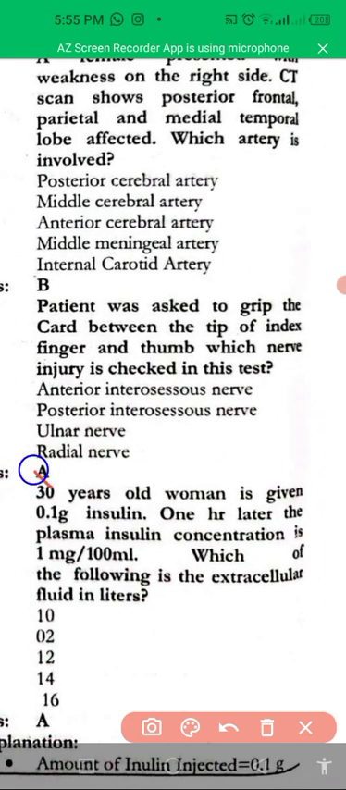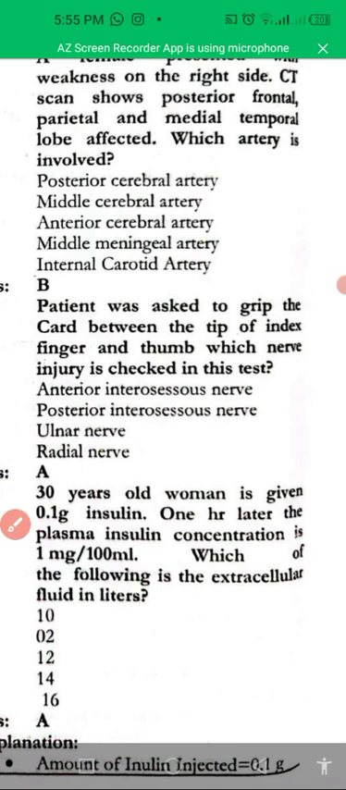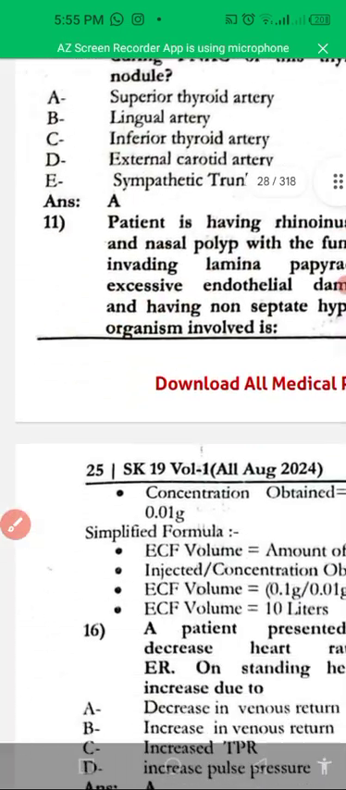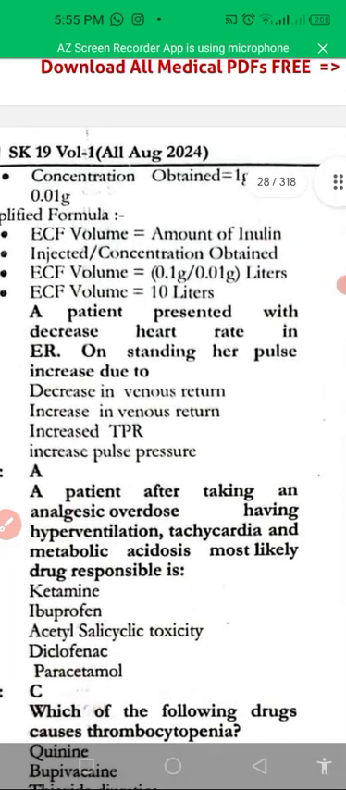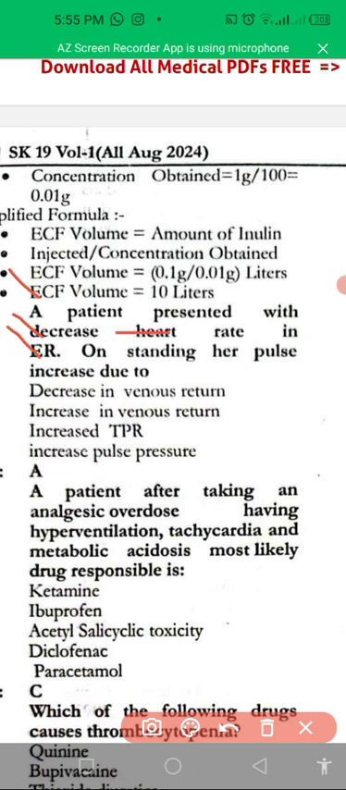Next one is a 30-year-old woman patient who was given 0.1 gram of insulin, and later plasma insulin concentration was 1 per 100 ml. Which of the following is extracellular fluid resistant? It is a calculation method. And next one is a patient presenting with a decreased heart rate in the ER, on standing his pulse